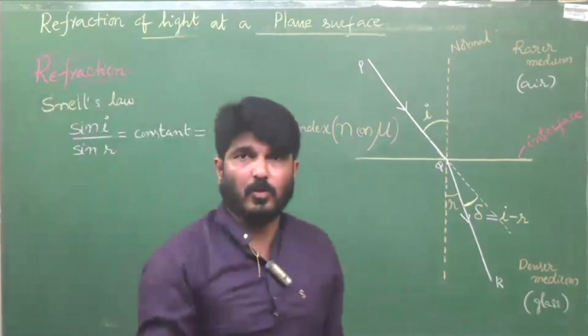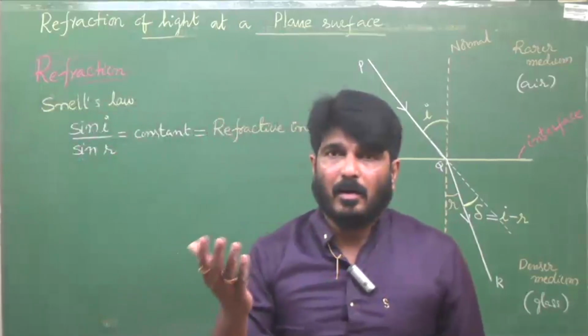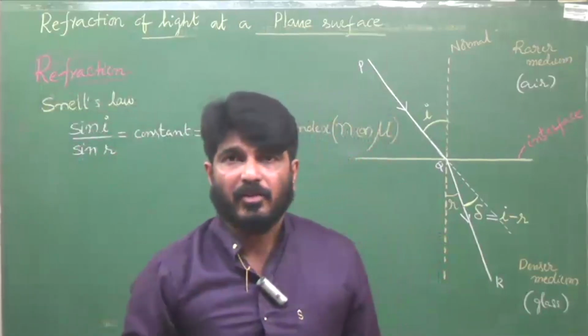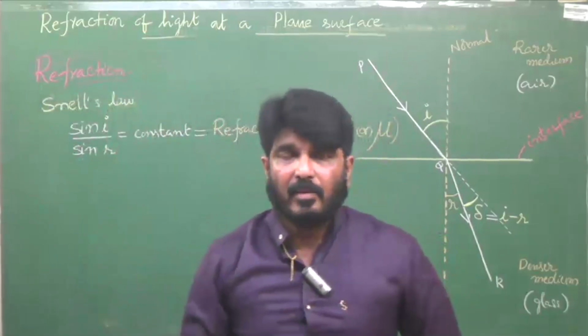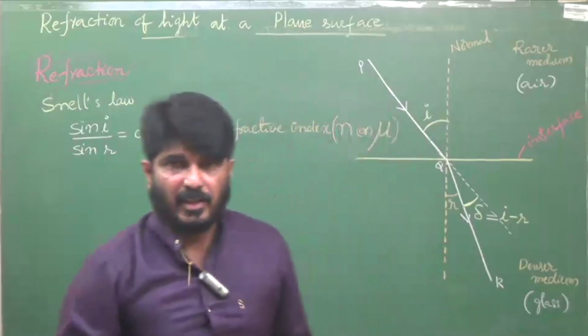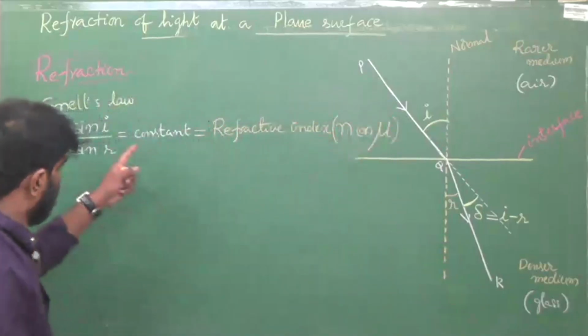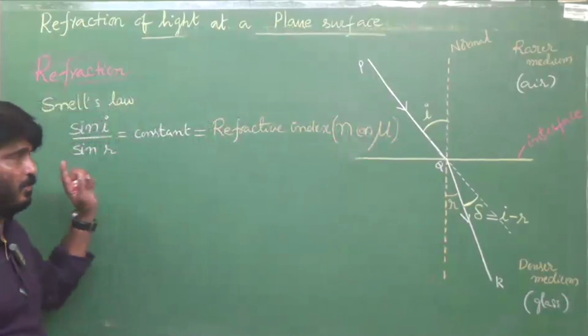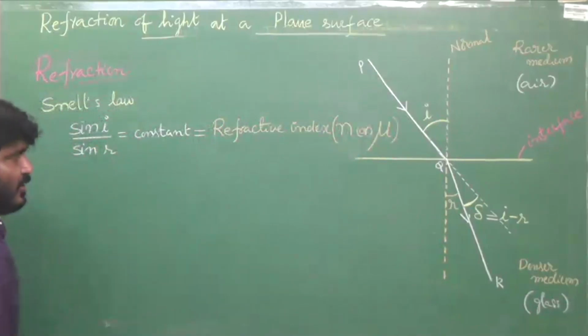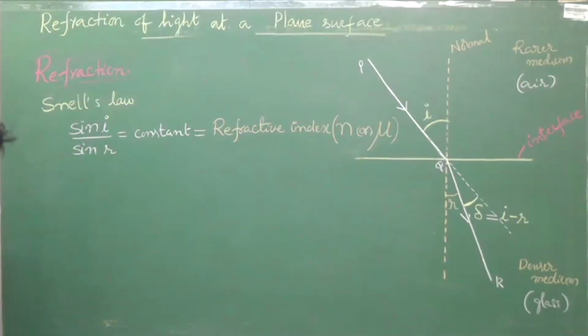Even I is equal to R, angle of incidence is equal to angle of reflection in reflection, that also we are going to prove in the next chapter. For the time being, just remember this. Now, let us consider this refractive index.